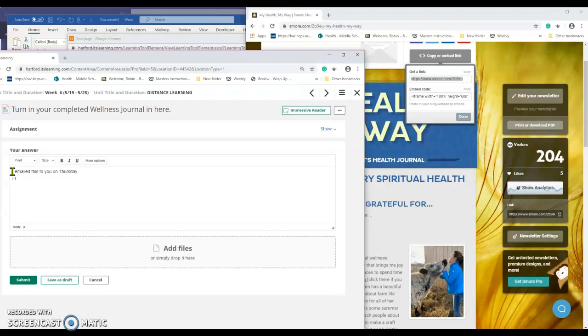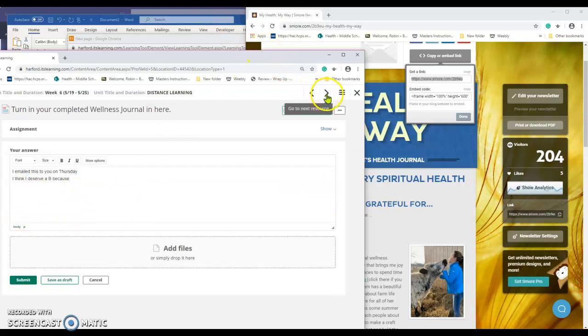I think I deserve a B because, and then you're going to actually answer that. Why do you think you deserve a B? But I need you to tell me that you emailed it to me, and if it came from a different email that doesn't have your name in the subject line, make sure you put your first name, last name, completed journal in the subject line, and then click on submit.